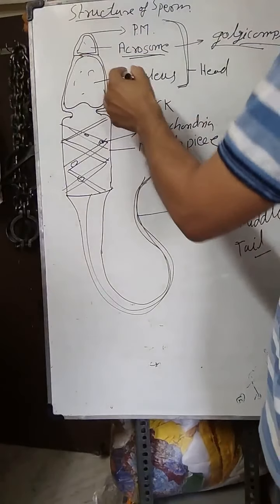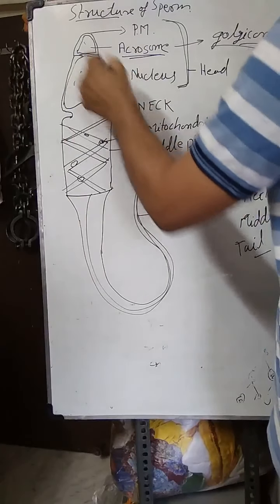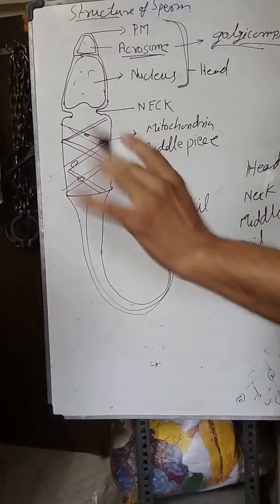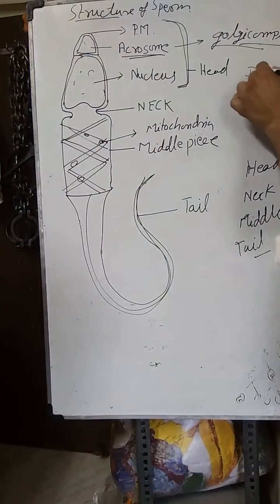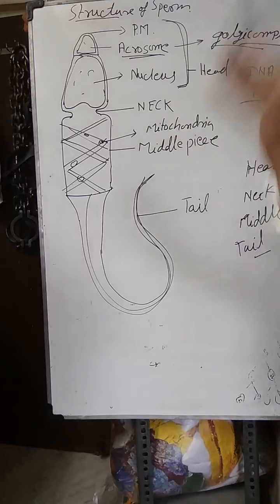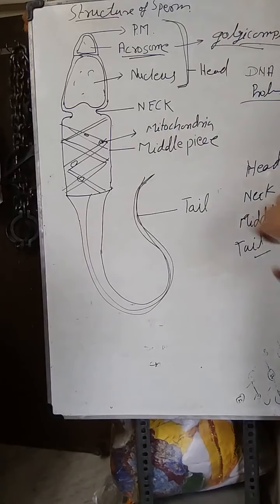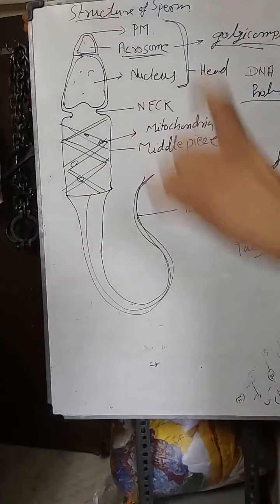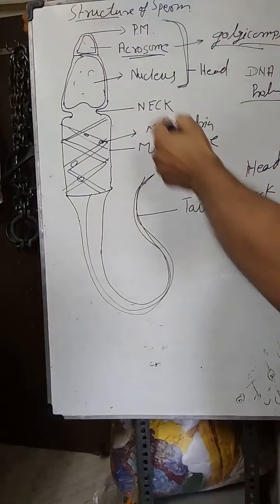The next portion is that of the nucleus. It contains specially only DNA and protein. इसके अलावा इसमें कुछ भी नहीं होता. That is the head piece. It is the main portion of sperm. Then the next portion of sperm is the neck.